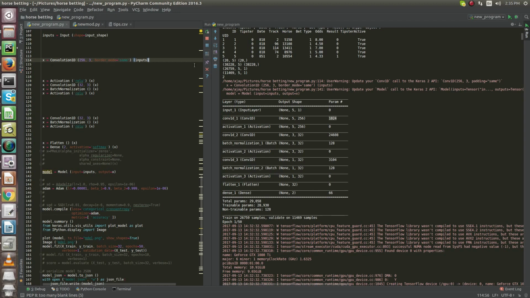Let me add some comments here. I hope you will be able to see it, but I am also speaking very clearly. 256 multiplied by 3 is equal to 768, which is further added to 256, and it is equal to 1024.